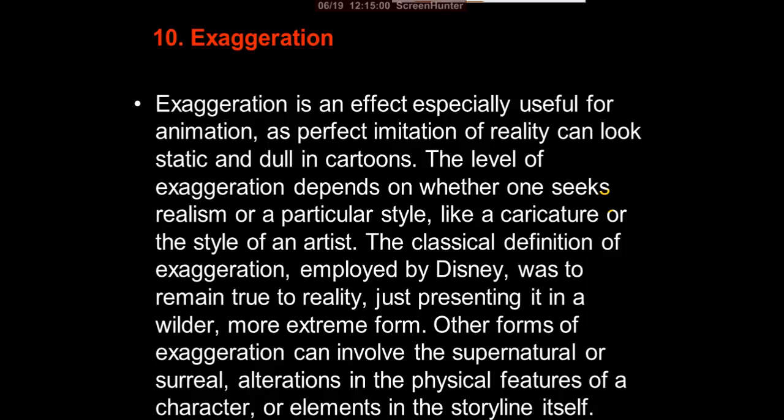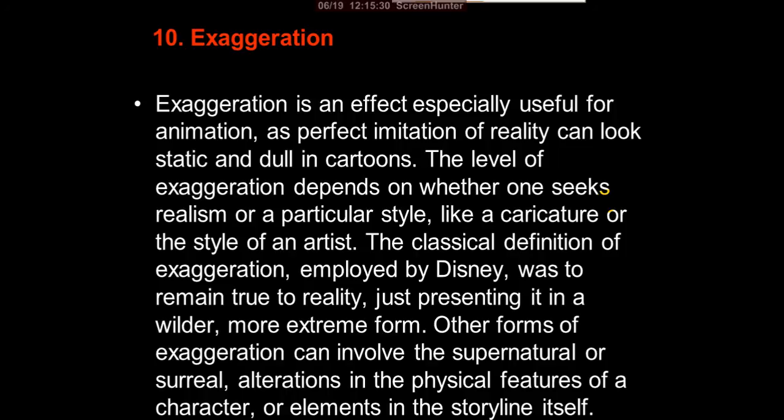The 10th one is exaggeration. Exaggeration means an abnormal state; we are creating actions abnormally. Exaggeration is an effect especially useful for animation, as perfect imitation of reality can look static and dull in cartoons. The level of exaggeration depends on whether one seeks realism or a particular style, like a caricature or the style of an artist.